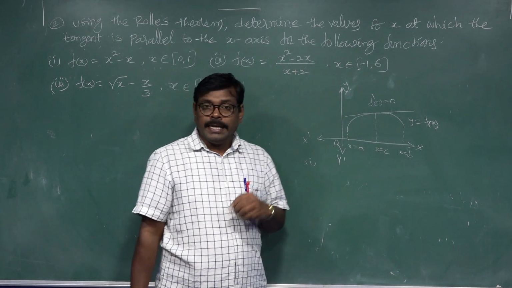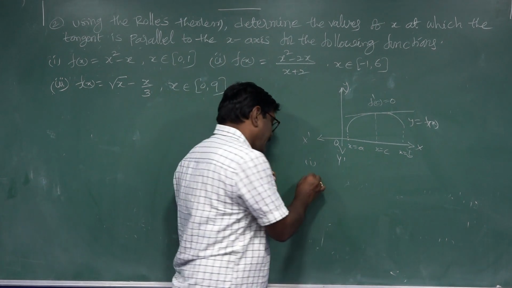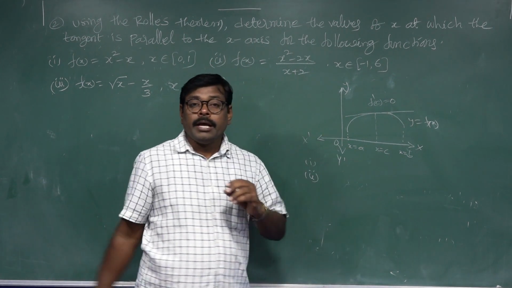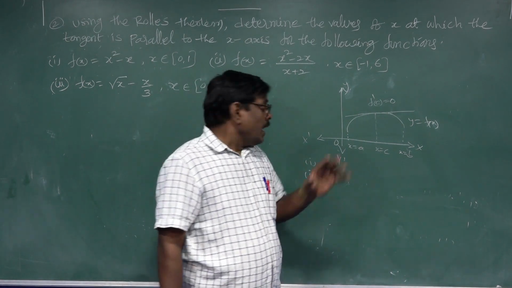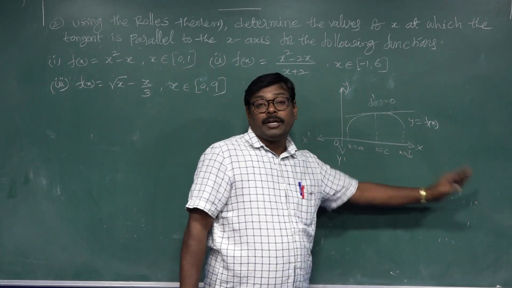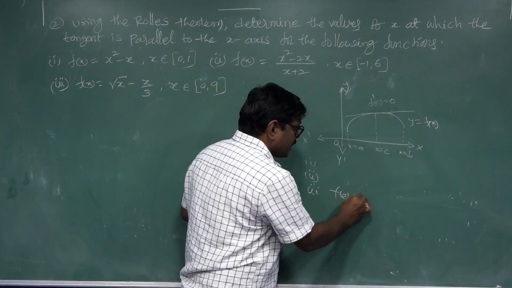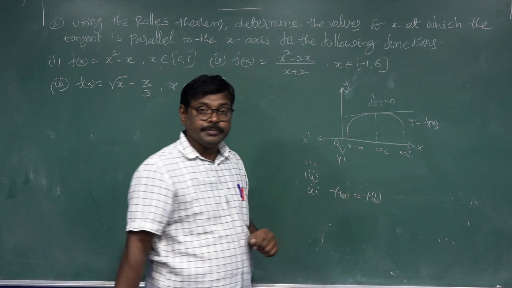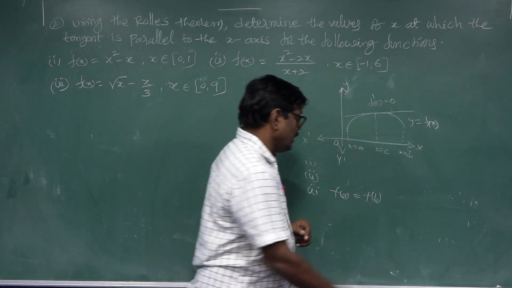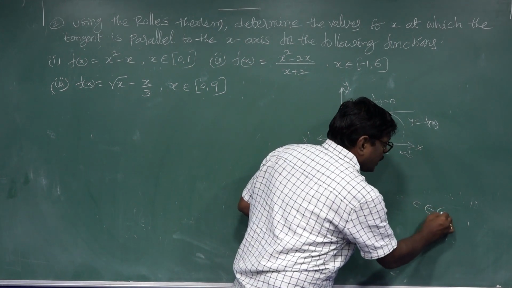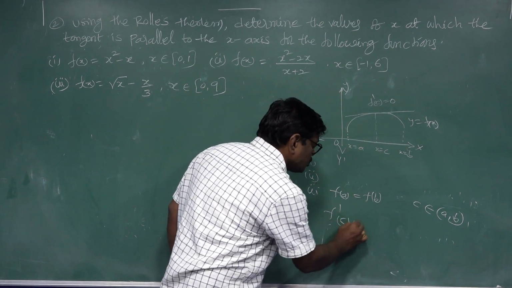First, f is continuous in the closed interval [a, b]. Second, f of x is differentiable in the open interval (a, b). Third, f of a is equal to f of b. Then there exists at least one number c belongs to (a, b) such that f dash c is equal to 0.